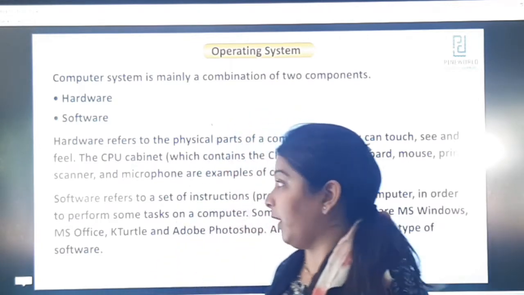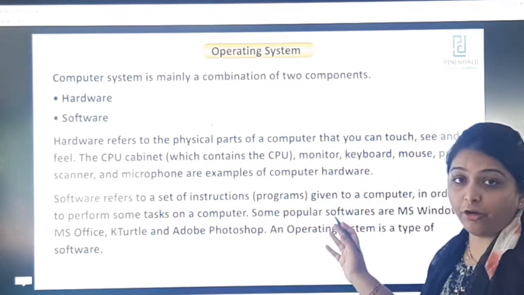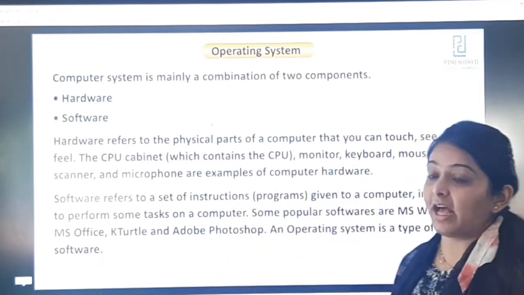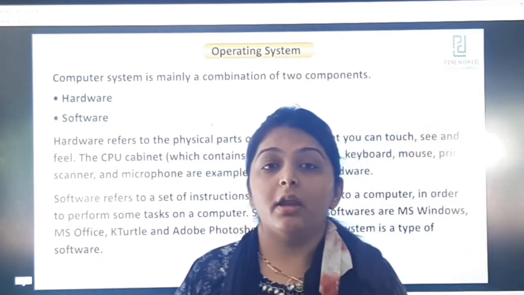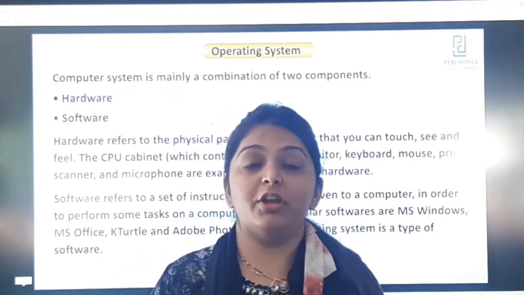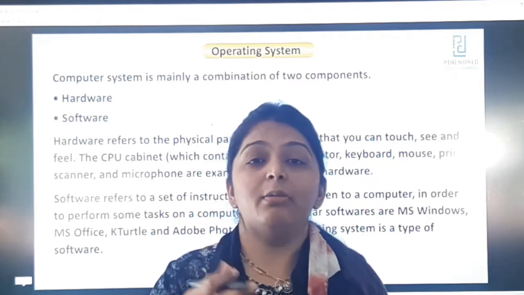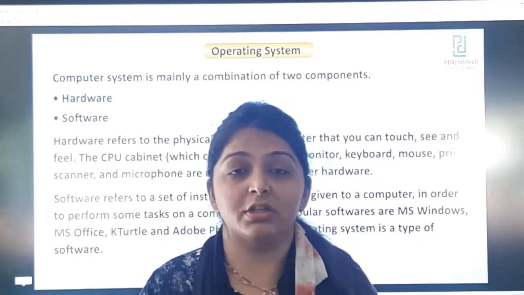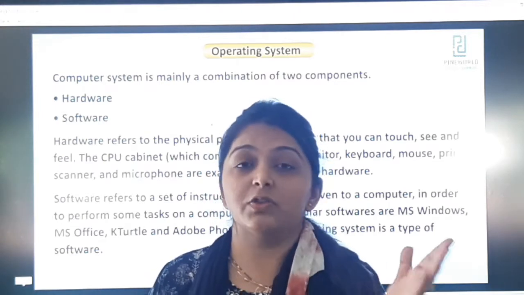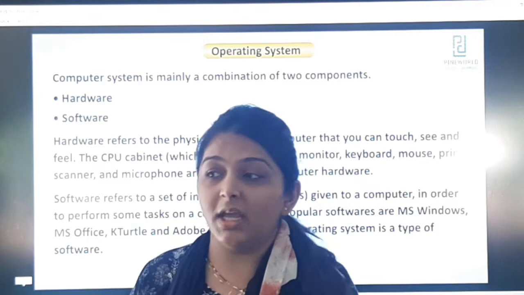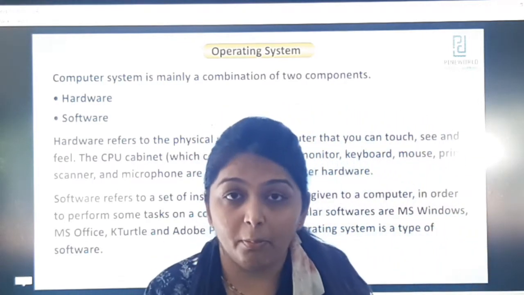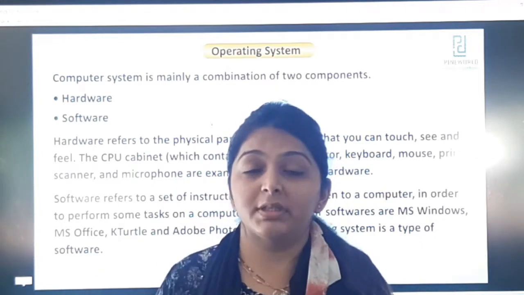Now, what is software? It refers to a set of instructions given to a computer to perform some task on a computer. Like now I am giving you a video lesson. Then after watching the video you are solving the worksheet. So I am giving you a certain set of instructions to solve a worksheet. Yes, I am giving you the explanation so that you can solve the worksheet. In the same way, software is a set of instructions given to the computer to perform some task.